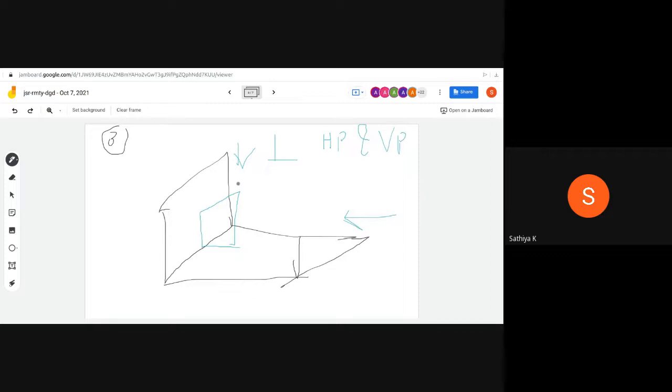Only the side planes can capture it. In that case, the observer should be seeing from this direction, and then only they can see the side view. The side view planes are called secondary or auxiliary planes, and both HP and VP are called the primary or basic planes.